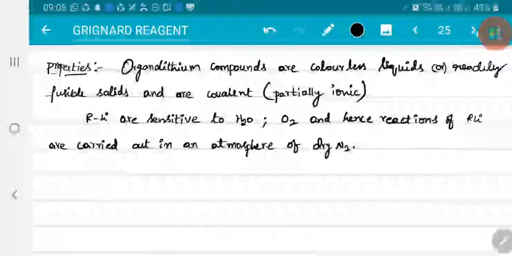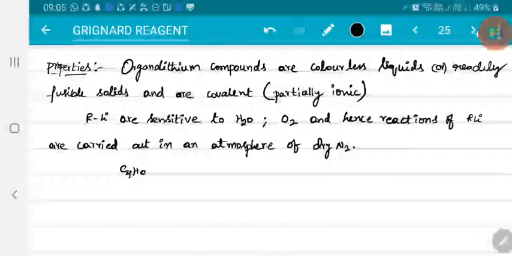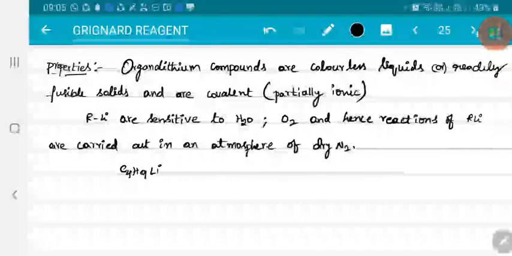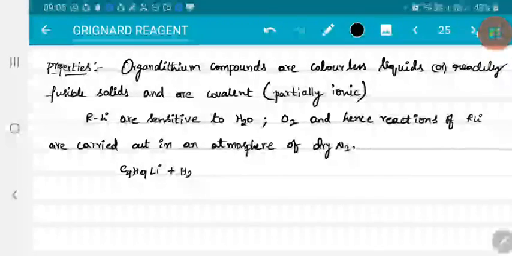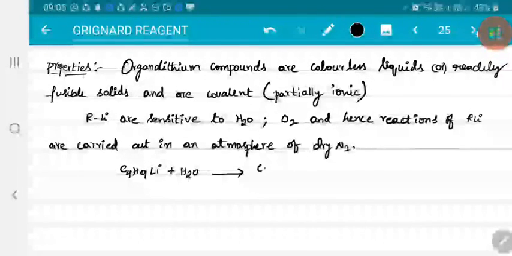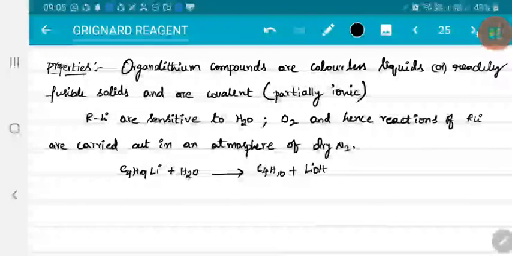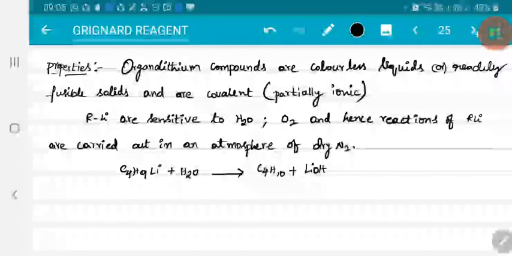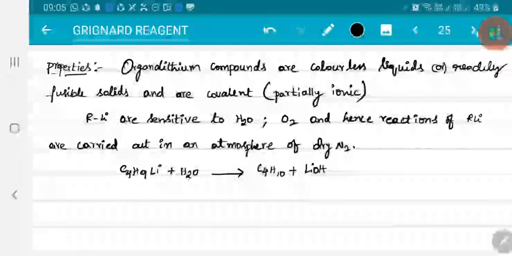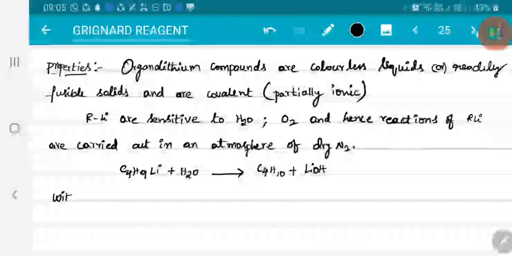Now let me say this. If I take C4H9Li, an organolithium compound, if moisture is present, then it reacts vigorously forming C4H10 and lithium hydroxide. Right. Like Grignard reagent, organolithium compounds also react with carbon dioxide. But Grignard reagent forms carboxylic acids, whereas organolithium compounds form ketones with carbon dioxide. So first let me see the reaction with carbon dioxide.